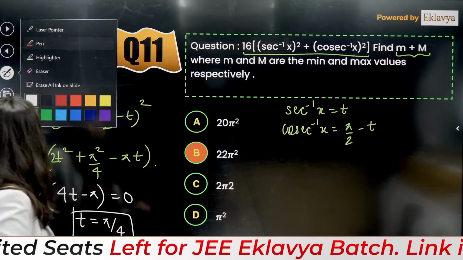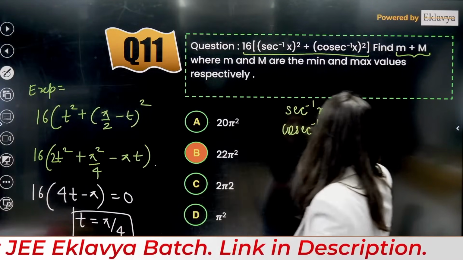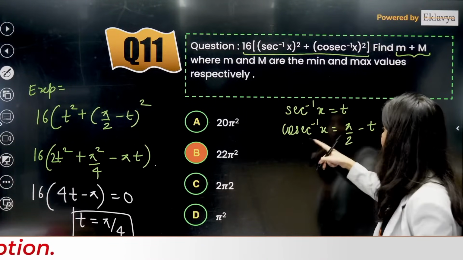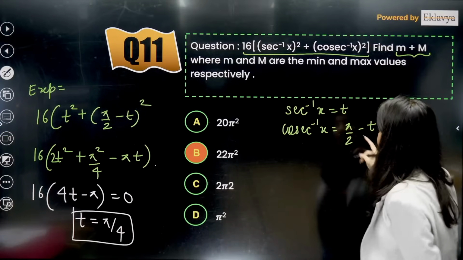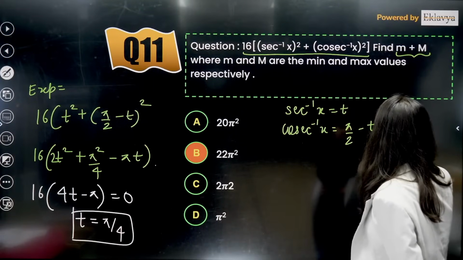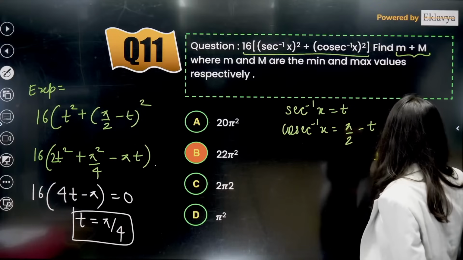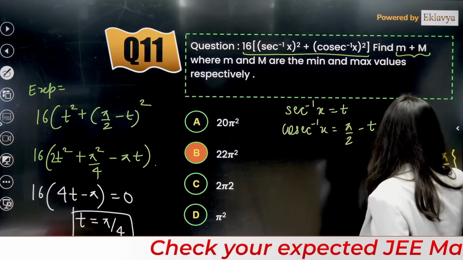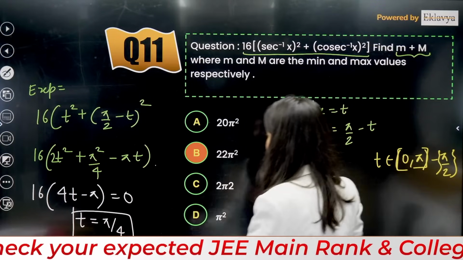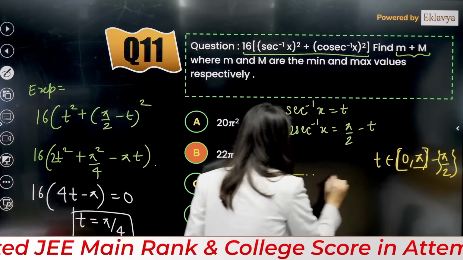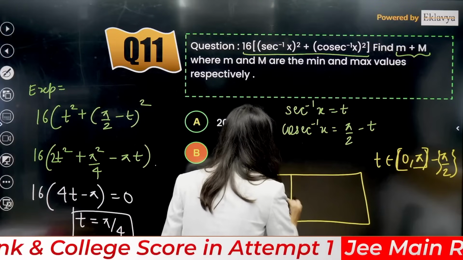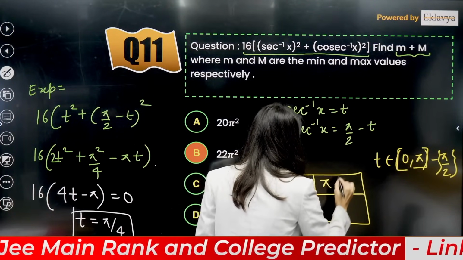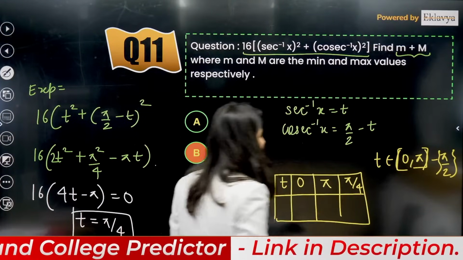Now understand one thing: because this is sec inverse x, if sec inverse x equals t, then t will belong to 0 to pi except pi by 2. We can't put pi by 2, and this is a closed bracket. So the values of t which we need to check, because we are looking for absolute minimum and absolute maximum, will be 0, pi, and the critical point.